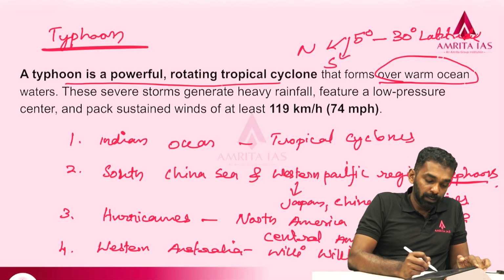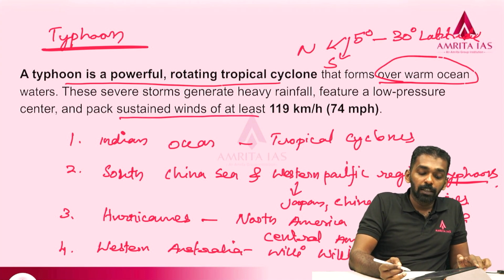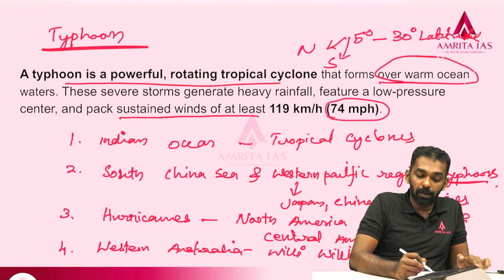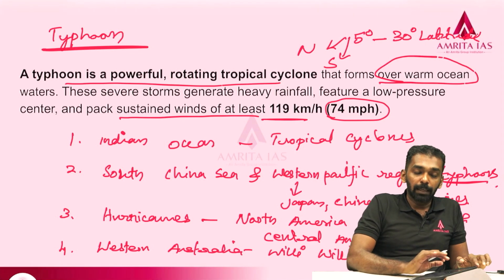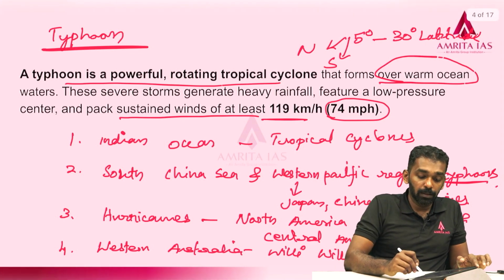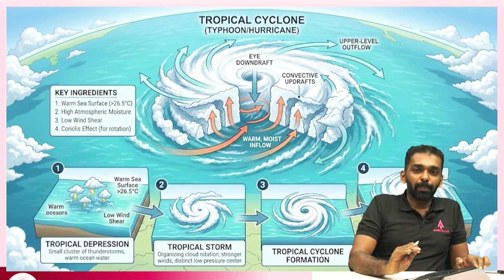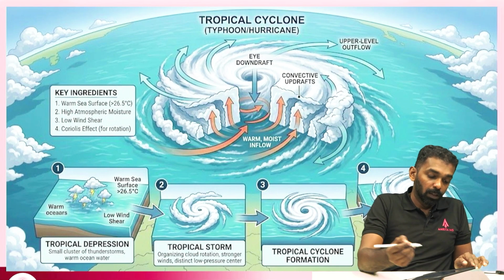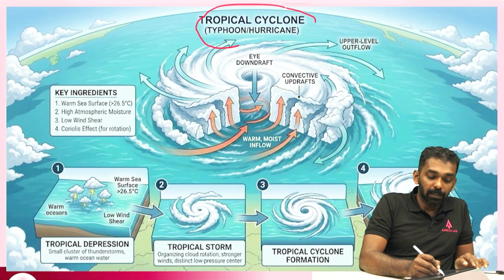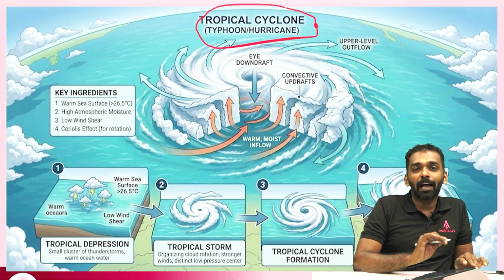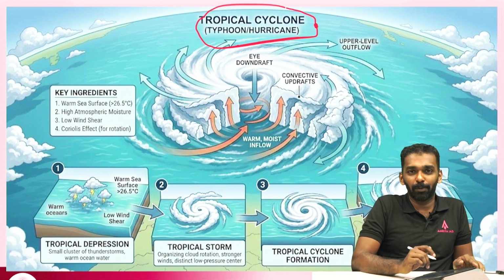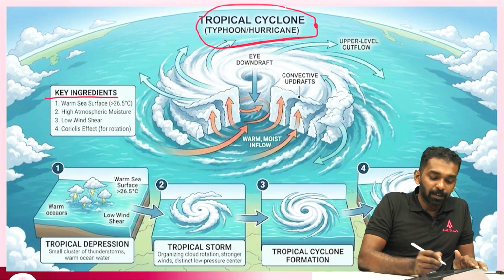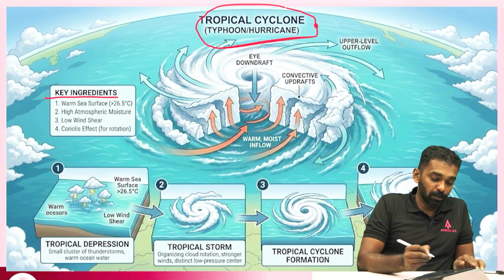And typhoons, obviously, as a form of tropical cyclone, have sustained speeds of at least 74 miles per hour or 119 kilometers per hour. So, tropical cyclones above this speed in the region are called typhoons. Okay, in the South China Sea region, in the region of Japan, China or the Philippines. So, we will see the formation of tropical cyclones, the prerequisites and the evolution, how it intensifies and forms a proper tropical cyclone. Primarily we will see the key ingredients or prerequisites for the formation of a tropical cyclone.